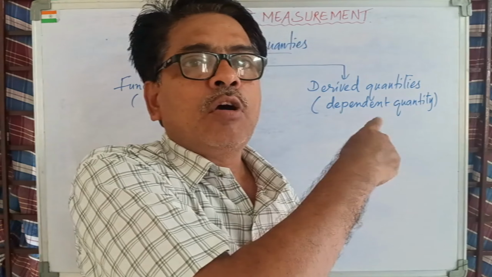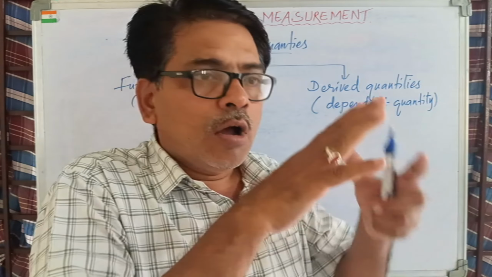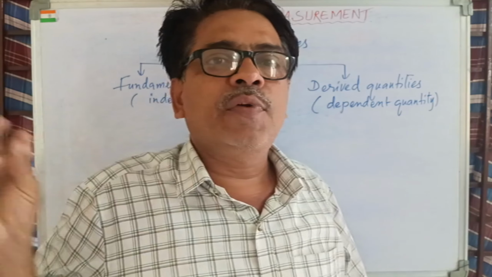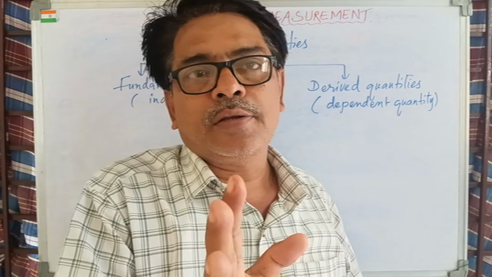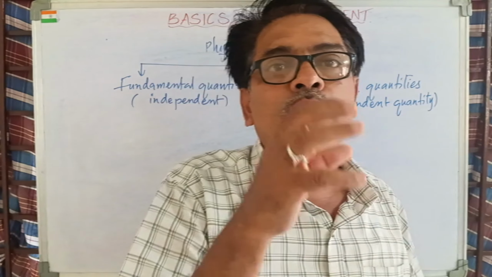You need not count how many. No need, not necessary. Because among all the physical quantities, 7 are treated as fundamental quantities. Just 7. The remaining are called derived quantities. Then we'll write down what are those 7.